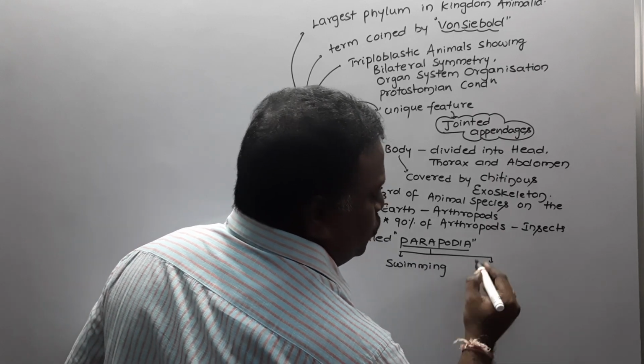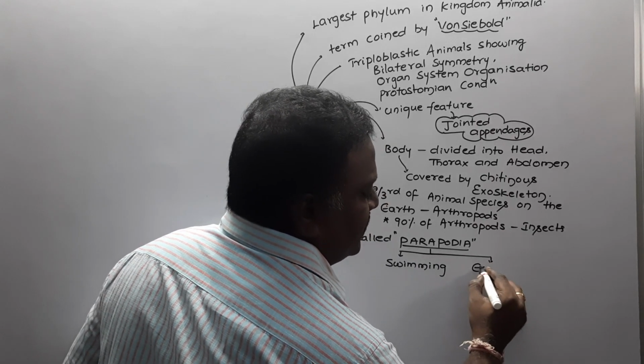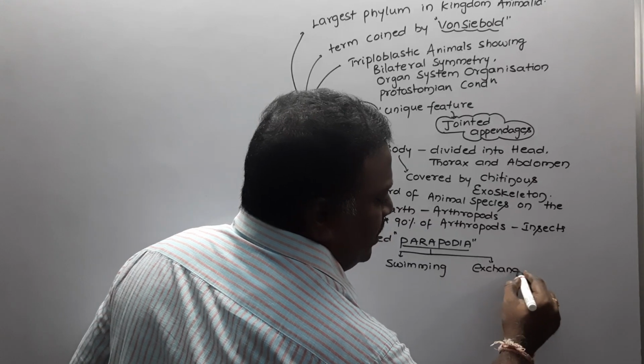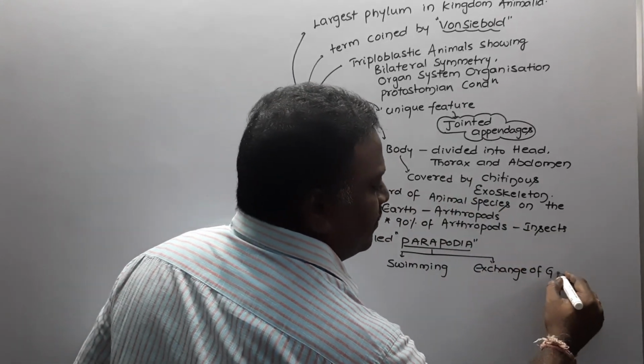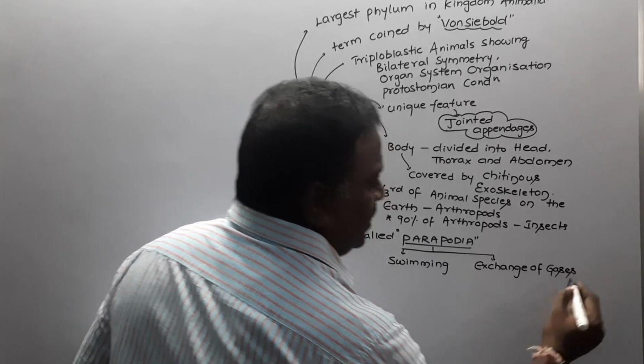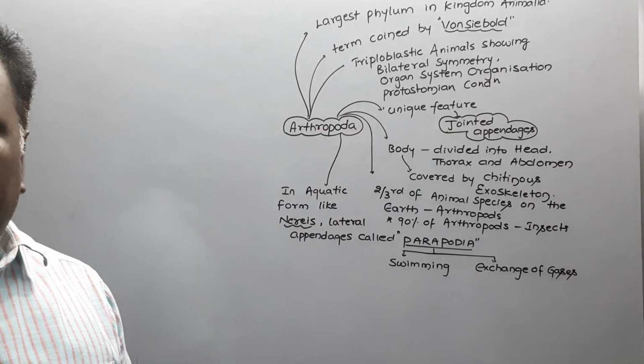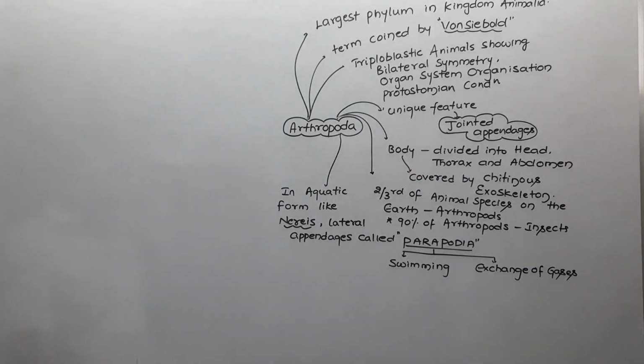And it is also useful for exchange of gases. Respiration and locomotion are the two functions of parapodia. That's one of the important points.